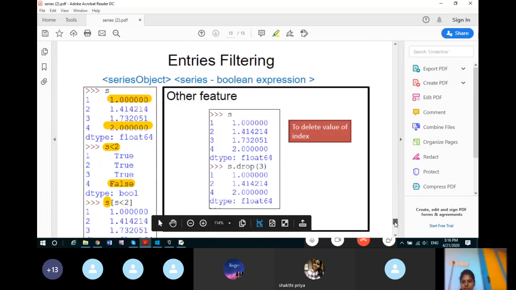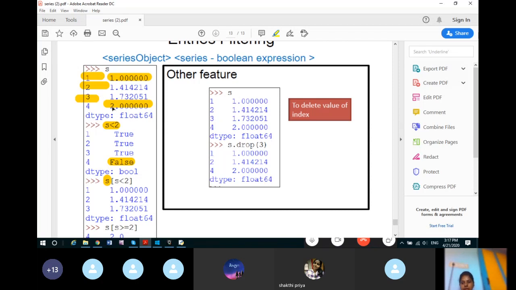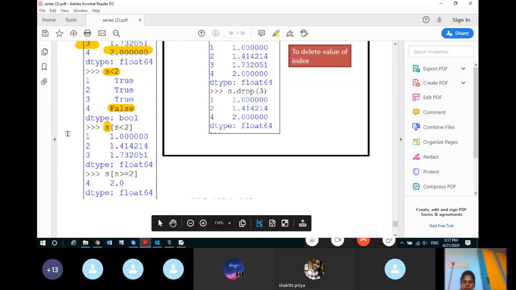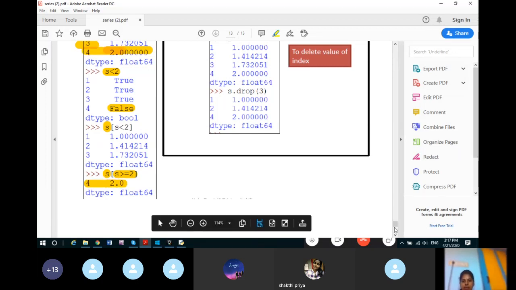So can you see this? Less than 2 is this 1, 2 and 3. So the first 3 rows have values less than 2. The fourth value was equal to 2, so it will not come here. So the first 3 rows are displayed. Now again, display only those rows of S in which S is greater than or equal to 2. So equal to is also mentioned, so the fourth index value will come in this type of expression.